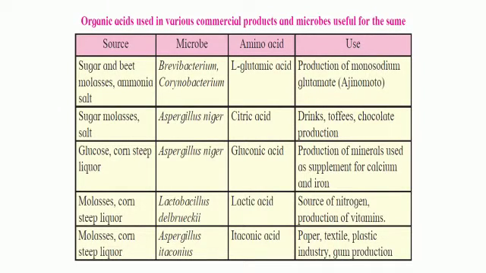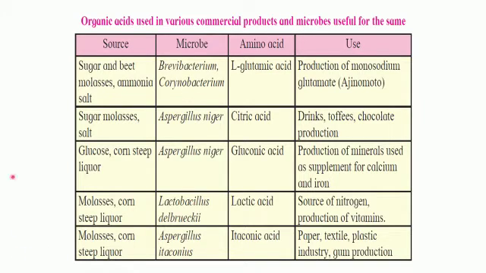This table tells us about the various organic acids, that is the amino acid that is formed by fermentation of various substances, and this fermentation is brought about by various microbes. So here you have the source whose fermentation is to be brought about using a particular microbe, and in turn it gives rise to the formation of an organic acid, that is amino acid, and these amino acids in turn have got following uses.